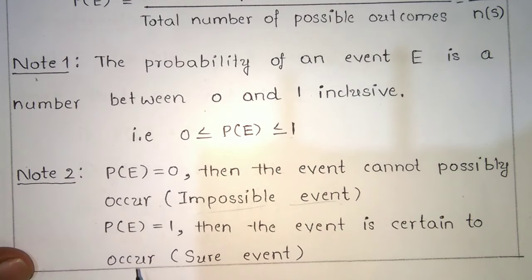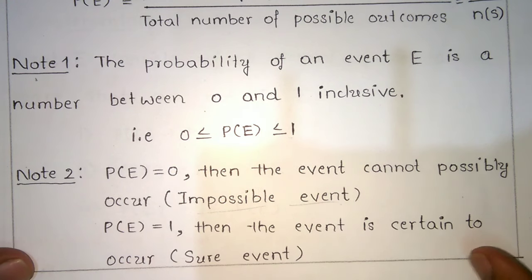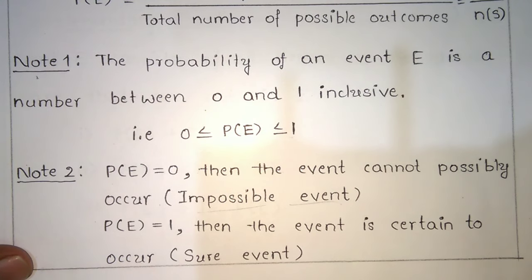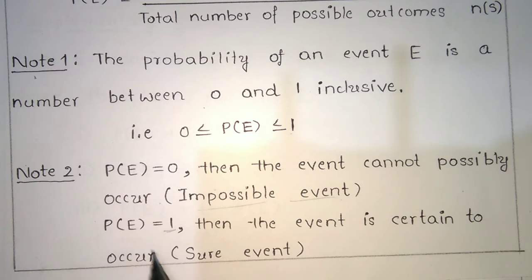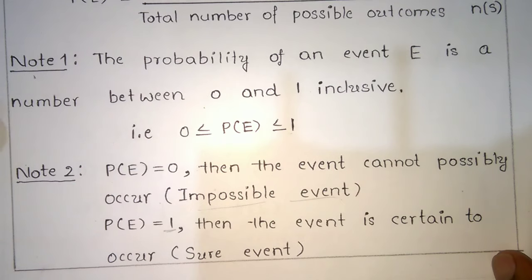Sure event: if P of E equals 1, then the event is certain to occur. That type of event is called a sure event, or certain event.